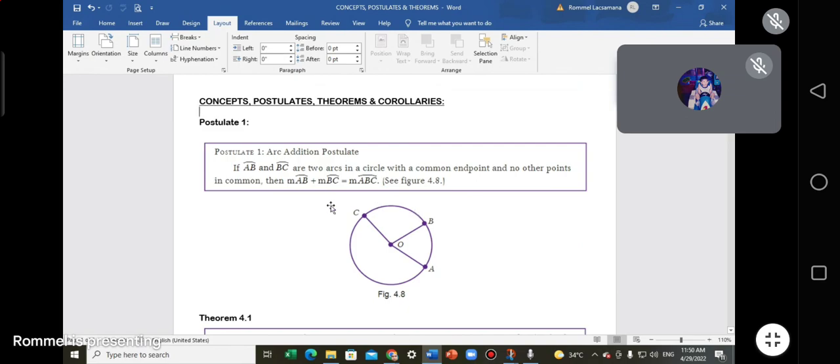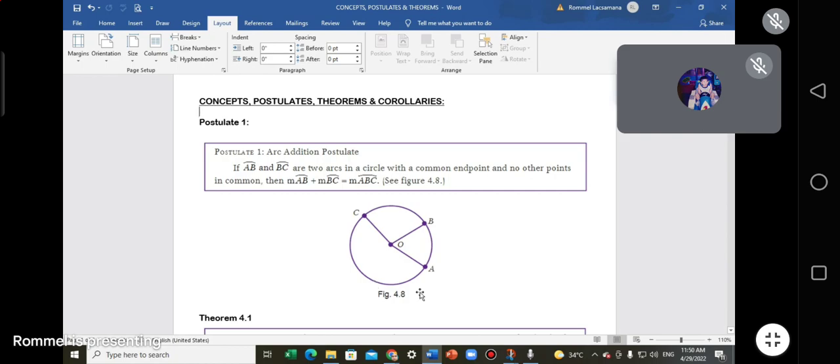Now, I do not want you to be actually memorizing this, no? I want you to be reading what is the essence of that postulate, whatever that be, the theorem. It's like when you have this in a quiz or the periodical, perhaps I'll just show you this one.